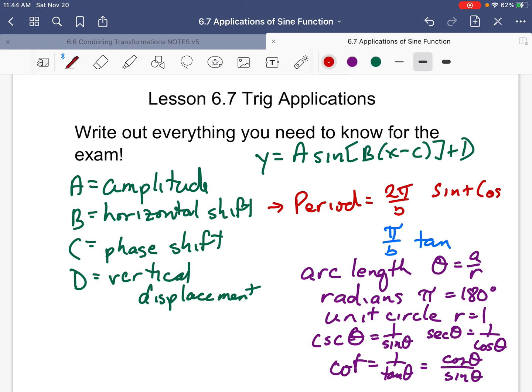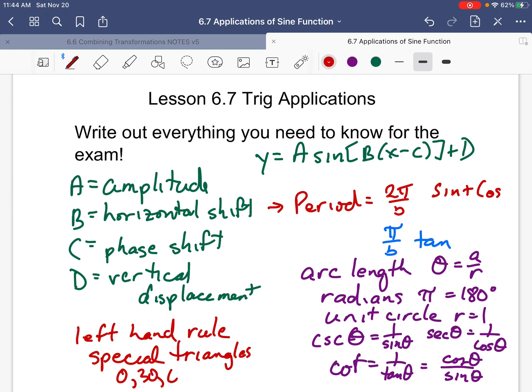And, oh yes, exact values, left-hand rule, or special triangles. Because you have to know the exact values. 0, 30, 60, sorry, there's 60, 45. And from that, you can figure all of them out for the entire unit circle. That you got to know. Now,